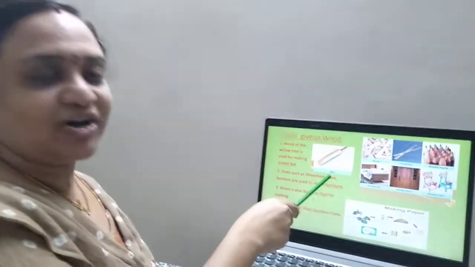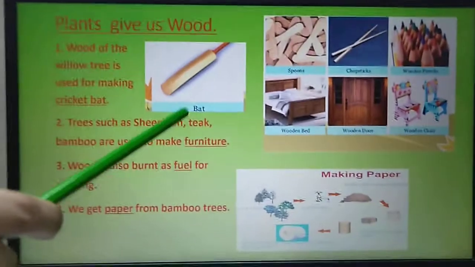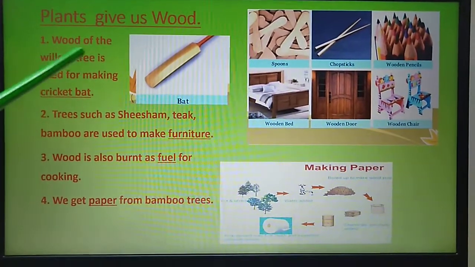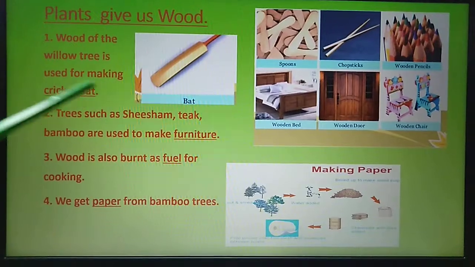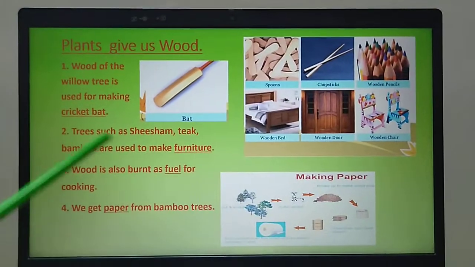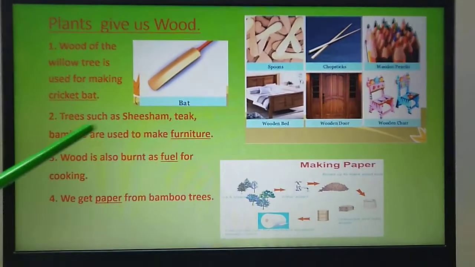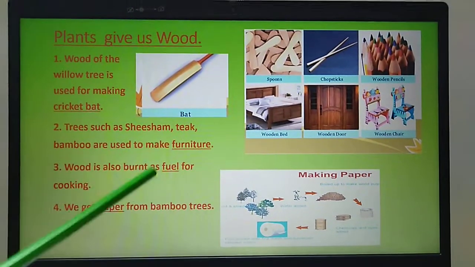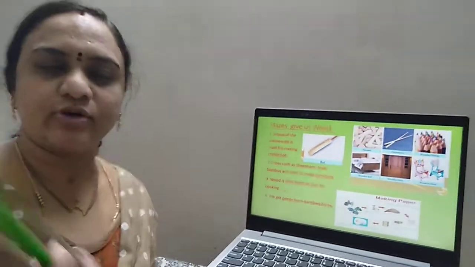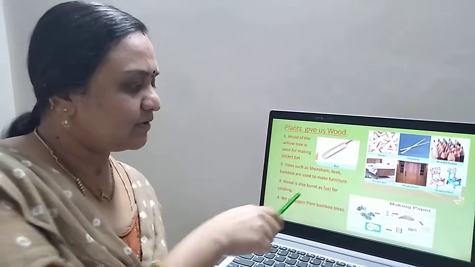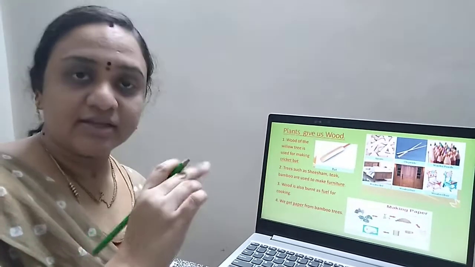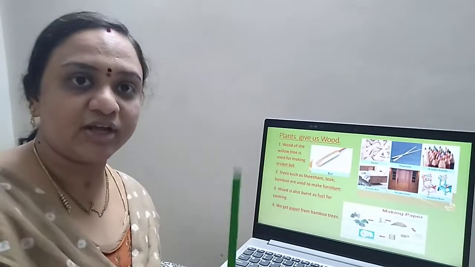And this is your cricket bat. Many of you like to play cricket, isn't it, children? So that cricket bat is also made out of wood. Wood of the willow tree is used for making cricket bat. Now teacher was talking about the furniture. Trees such as shisham, teak, bamboo are used to make furniture. Wood is also burnt as fuel for cooking. In olden days, children, when there were no ovens and gas stoves, people were using this wood and making the stove kind of thing. They were using the wood as fuel for burning.